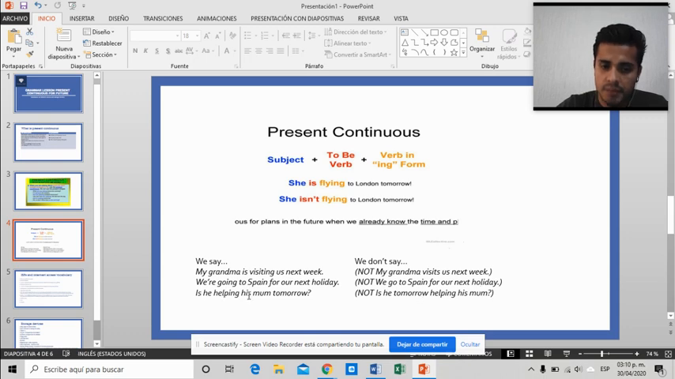Is he helping his mom tomorrow? Is he tomorrow helping his mom? So remember, here, most of the time, you want your time expression to go at the end of your sentence. Okay, so is he helping his mom tomorrow? That's the correct form. Is he tomorrow helping his mom? That's incorrect. Like I said, the time expression goes at the end.